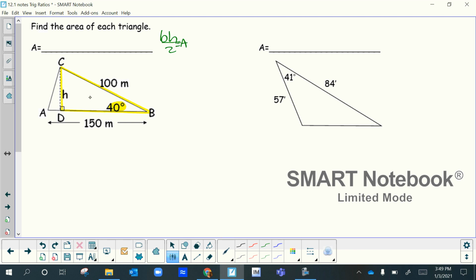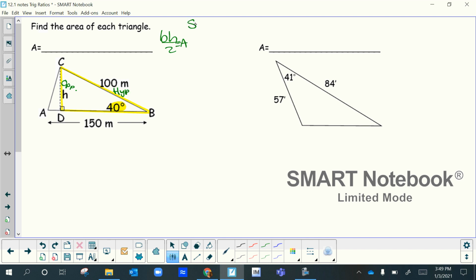So I'm going to put a little O for opposite. The BC side, which is the 100, which is what is given, is the hypotenuse. So what uses the opposite and hypotenuse?